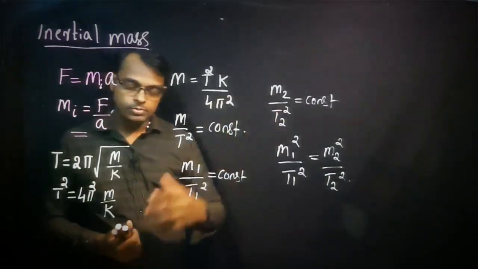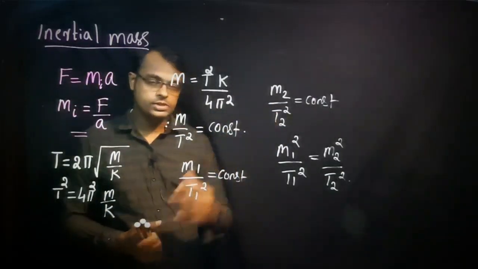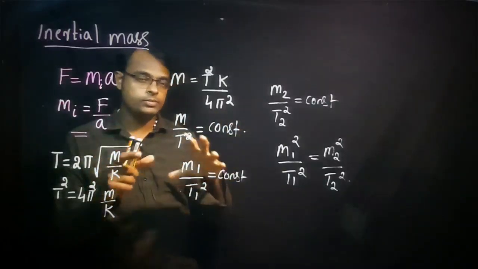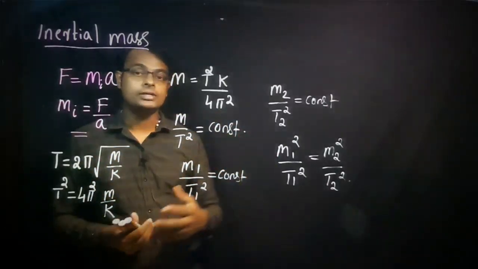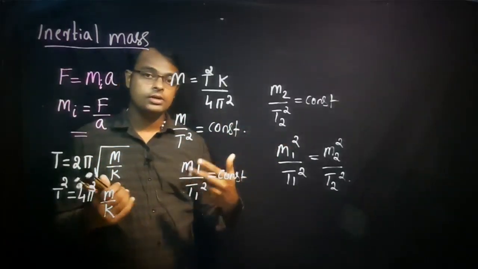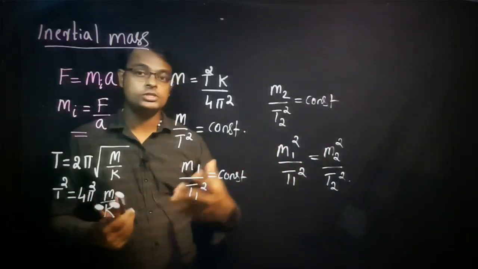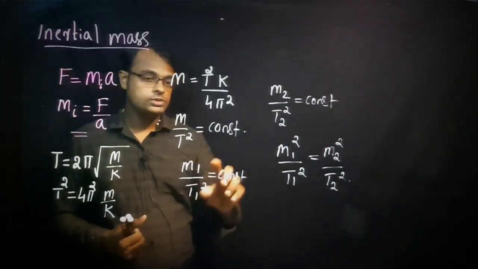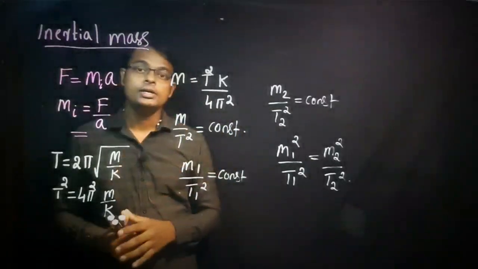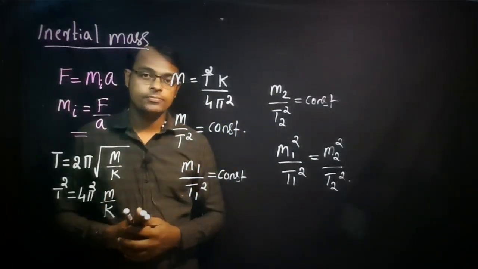Okay. So look at the picture once again. You can see what the main parts of this inertial balance are. So this is the basic formula used to calculate the inertial mass.